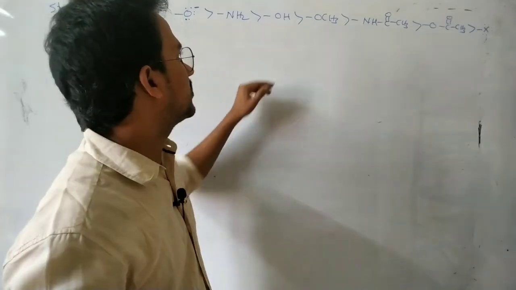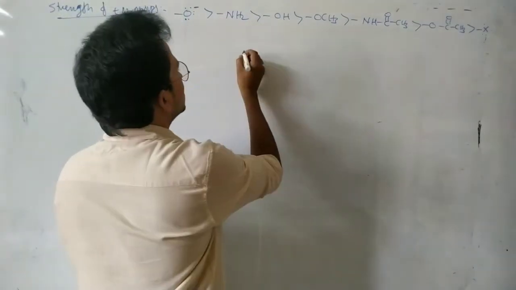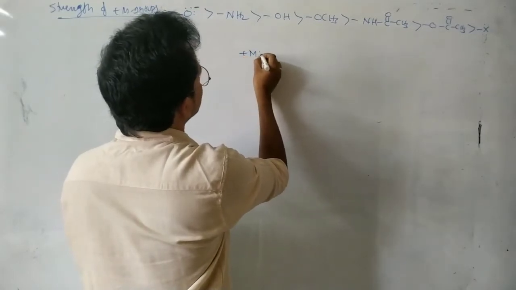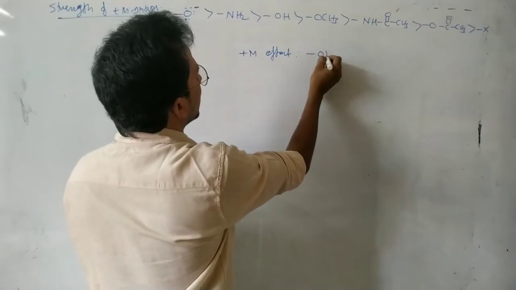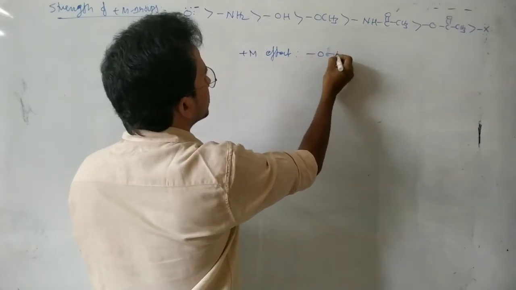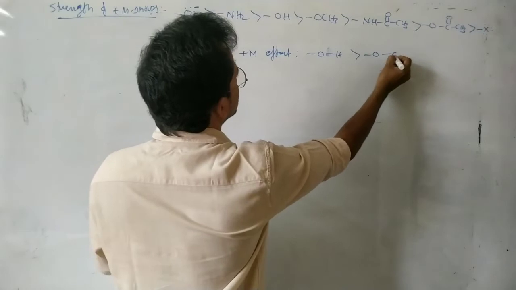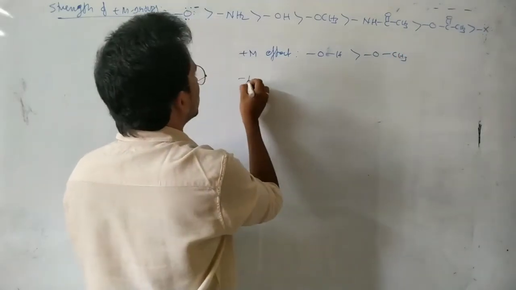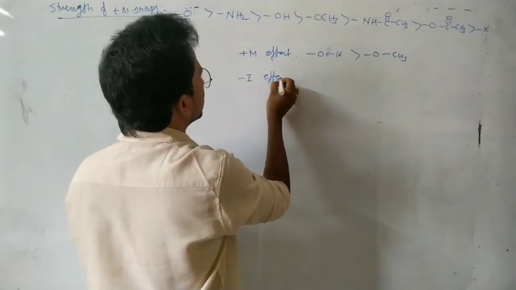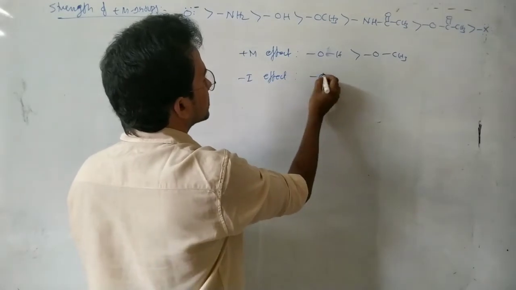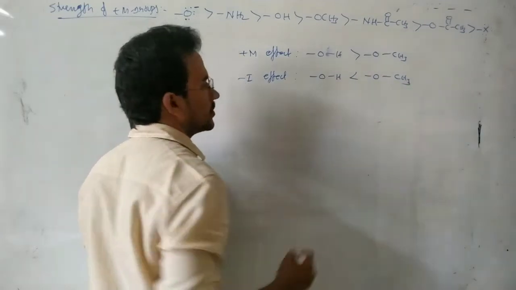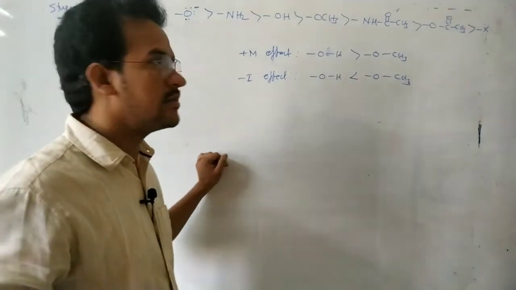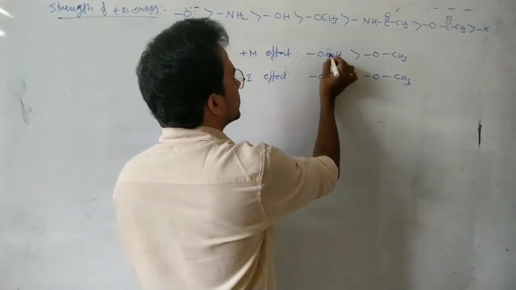Okay. Now here between OH and OCH3, you see here plus M effect higher for the OH. Now minus I effect higher for the OCH3. Okay, here it is explained on the basis of, see this one.